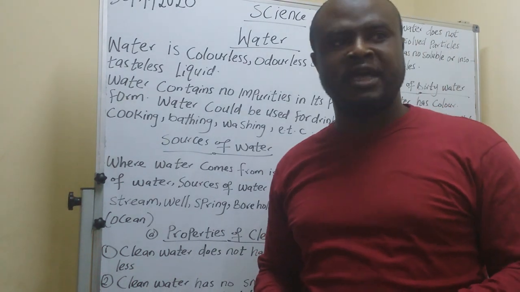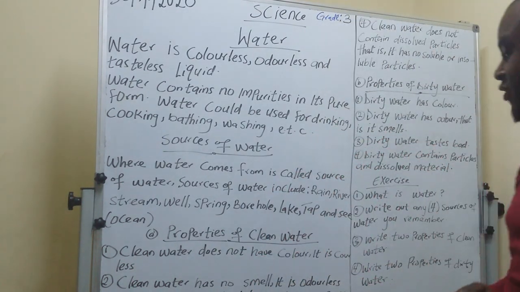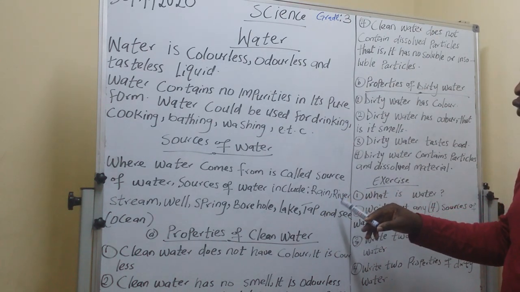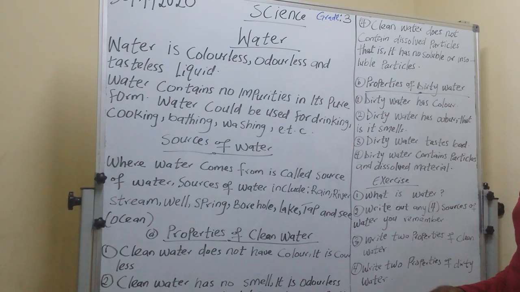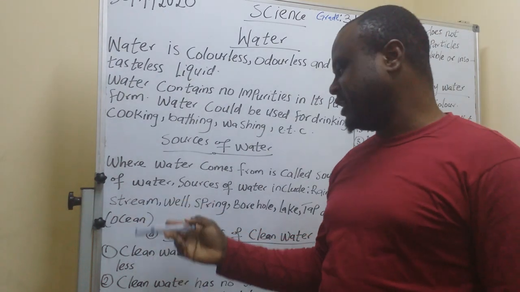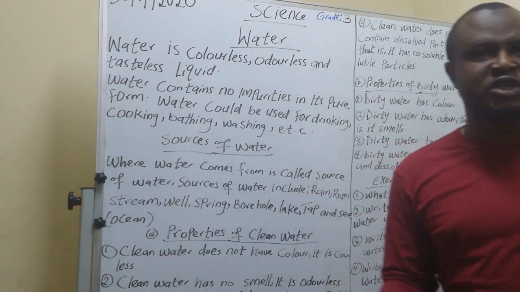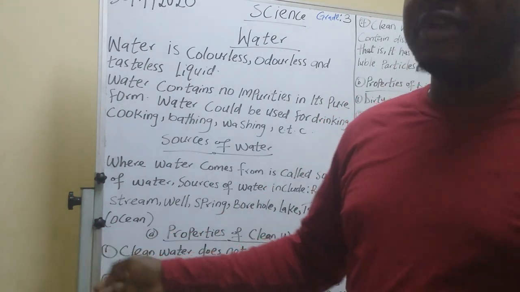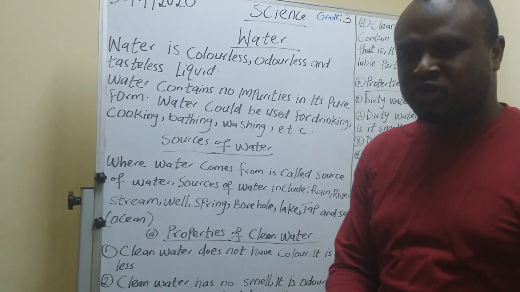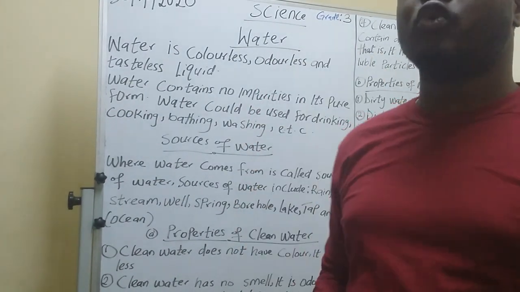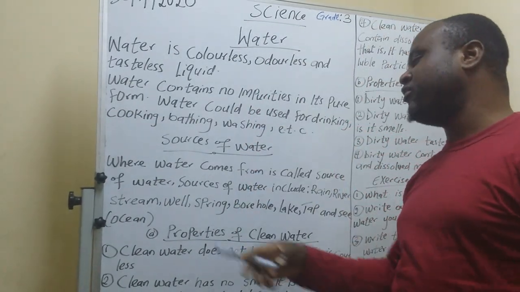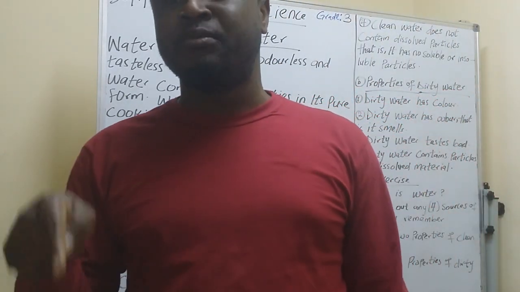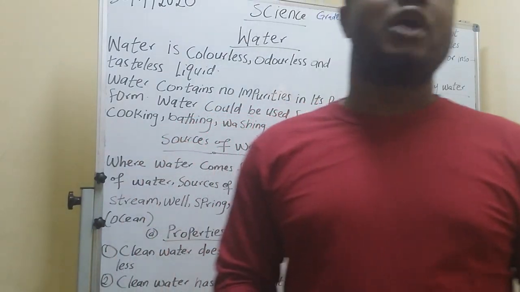So that's where you have rain coming from the sky. We have rainwater. We have river water. You know what a river is, right? We have stream water. It is a little water that flows between two strips of land, one on each side. That flow is called stream water. We have well water. Well water is when you dig the ground deeply, but not every area can we get well water.